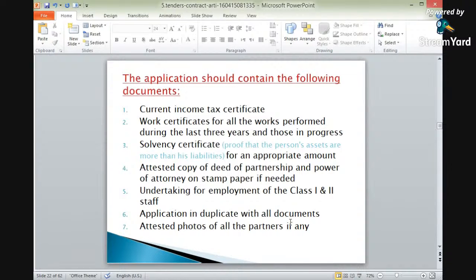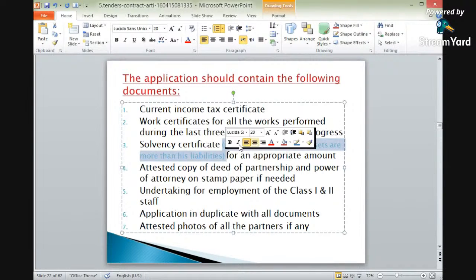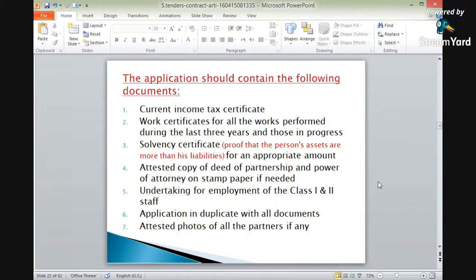Next is solvency certificates, which prove that the person's assets are more than his liabilities. Okay? So this proof certificate is also important. Solvency certificate is the proof that a person's assets are more than his liabilities. Okay? In the sense that for the amount of work which I am ready to carry out, that much amount is available with me in the form of assets. Such a certificate is also to be attached. That certificate is the solvency certificate, okay? For an appropriate amount.